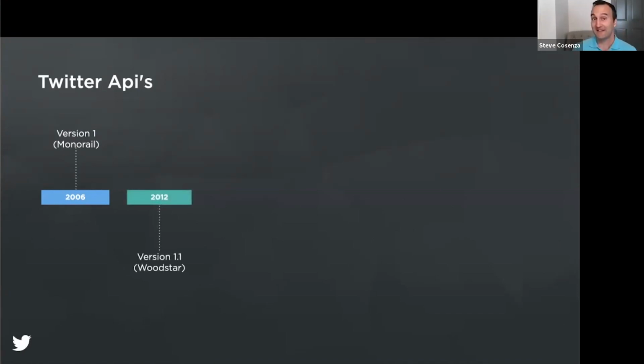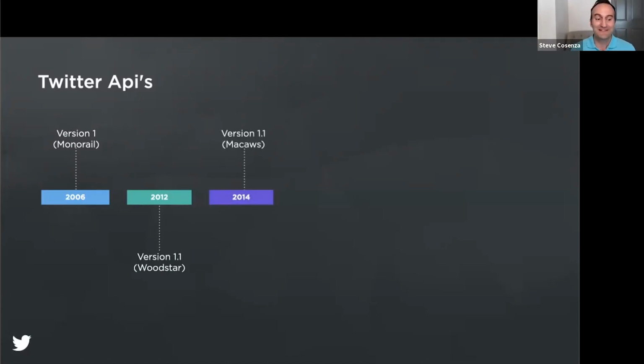And in 2012, we completed migrating our public API off of the Rails monorail and onto numerous Thrift JVM microservices, at this time fronted by a single HTTP JVM microservice named Woodstar. Now, Woodstar was instrumental in getting almost all Twitter traffic onto the JVM, but in time, it became its own smaller monolith, which was becoming increasingly difficult to change and operate. So the drums started beating once again, and it was time for yet another migration.